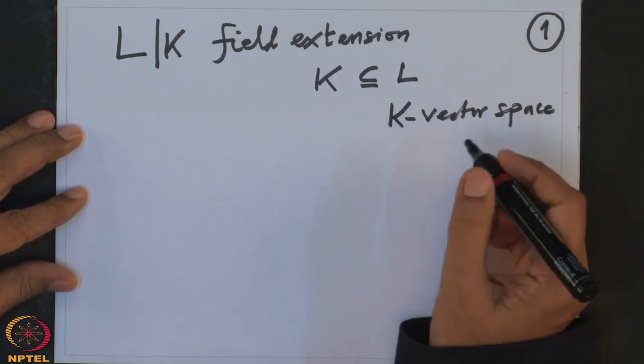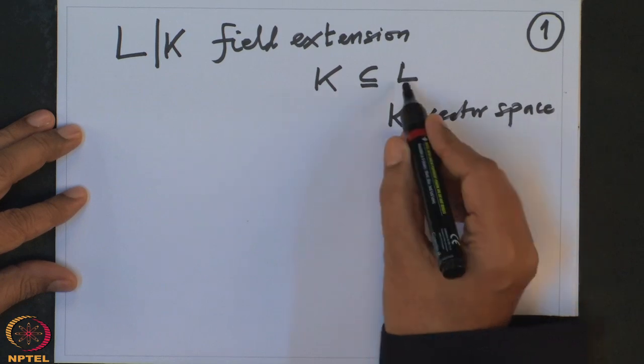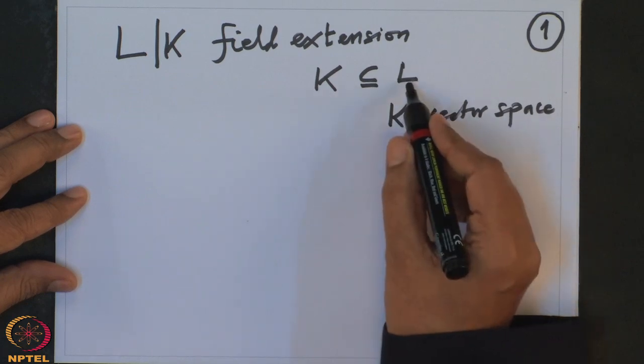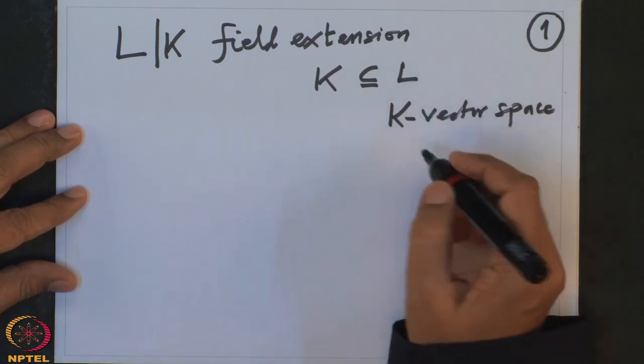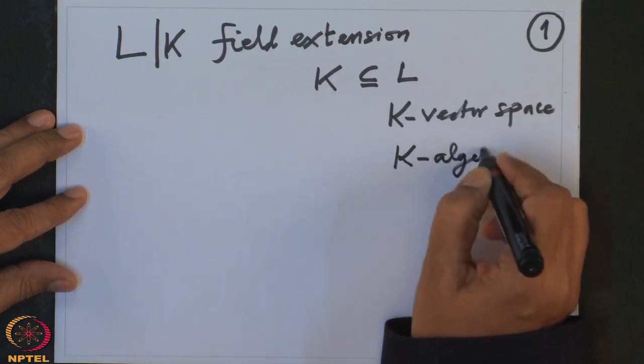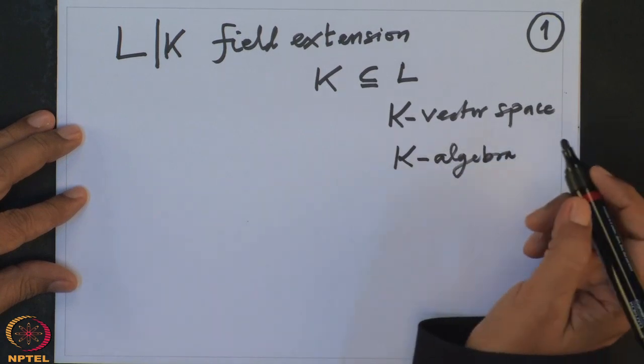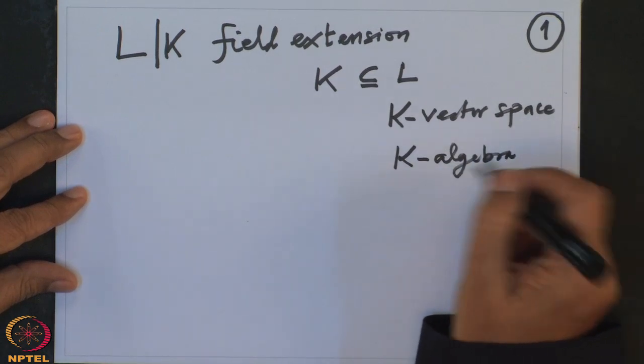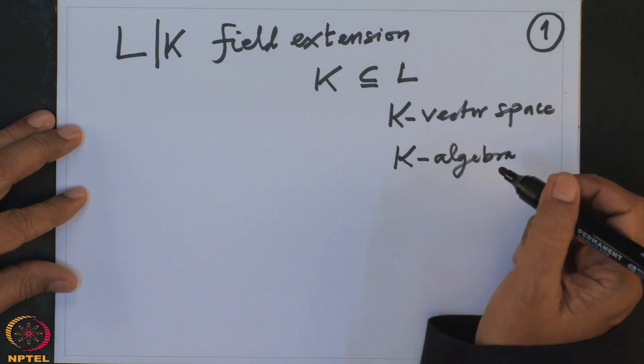Not only a K vector space, because it has its own multiplication as a ring, it is actually a K algebra. This we saw in earlier lectures. It has a structure of K algebra. And usually when one says algebra, there is a structure homomorphism.